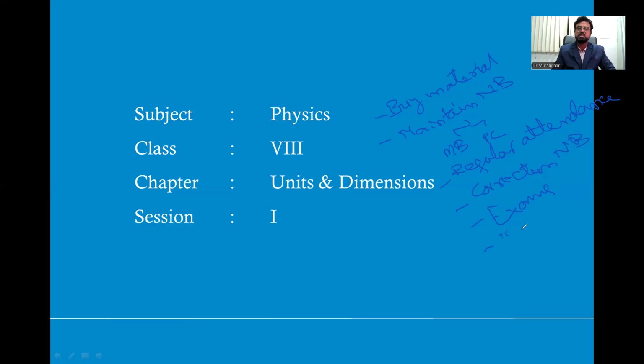Then a special instruction for the teachers. Be active in the WhatsApp group, the Focus C or IIT WhatsApp group, where total communication about this program will be shown.